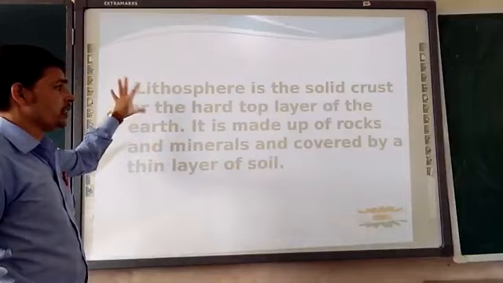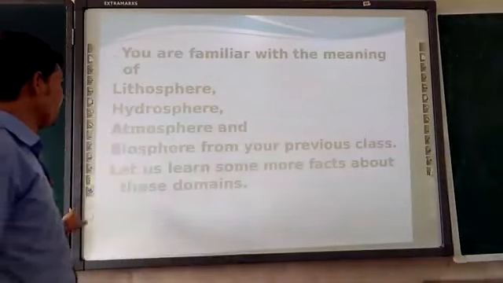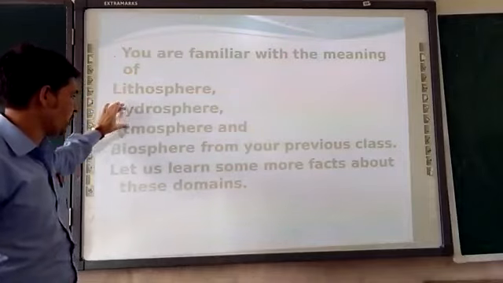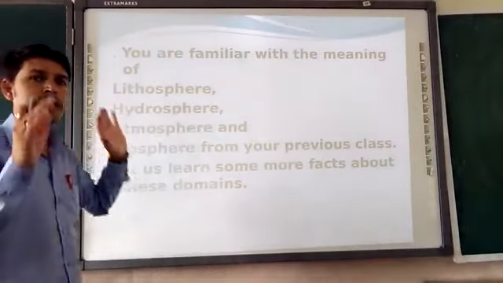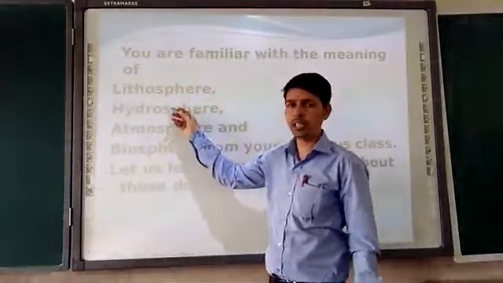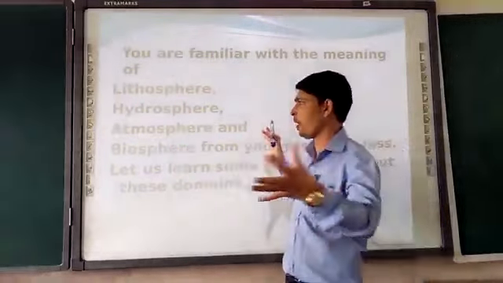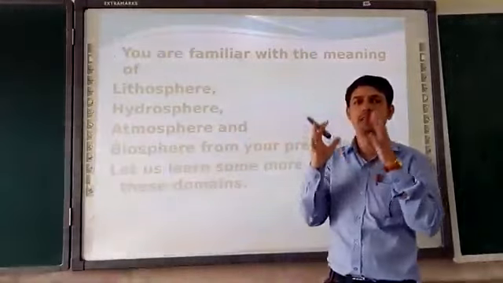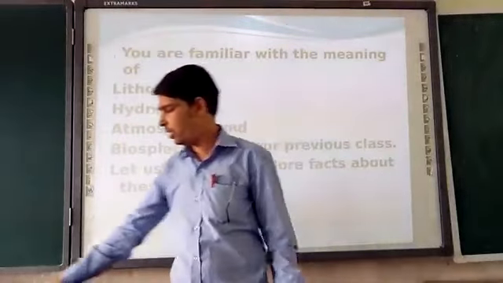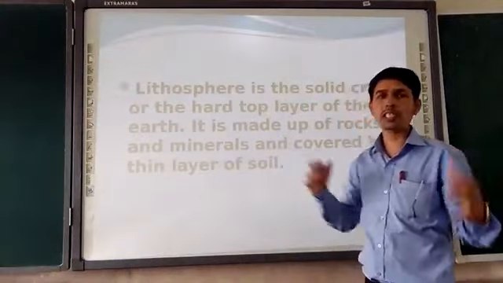So here, lithosphere, what is that? As in the previous slides, we talked about lithosphere, hydrosphere, atmosphere, and biosphere. Here one by one we will see what the lithosphere is, what the hydrosphere is, what the atmosphere is, what the biosphere is, and how, all together, they make up our natural environment. First we will see the lithosphere. So what is the lithosphere?